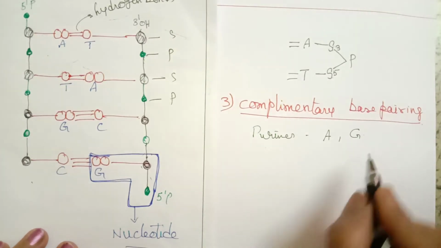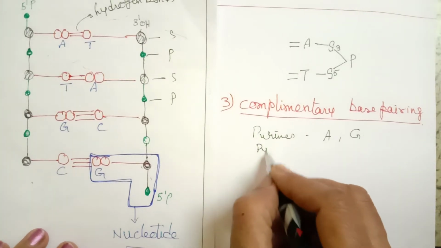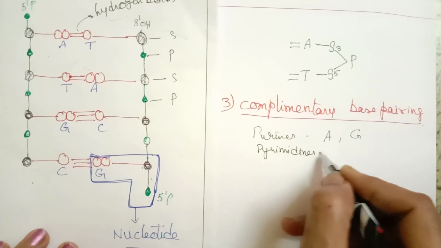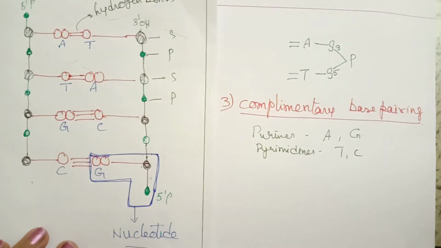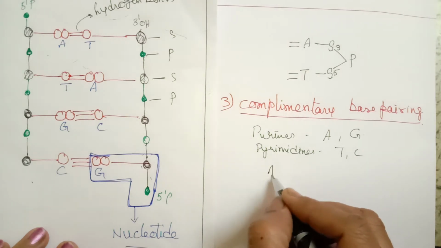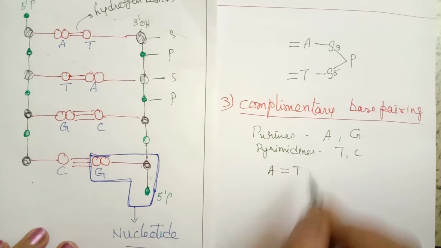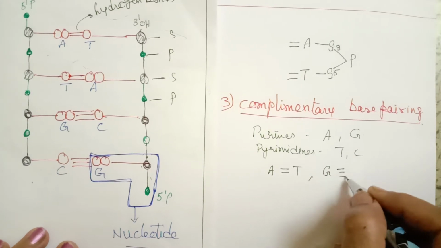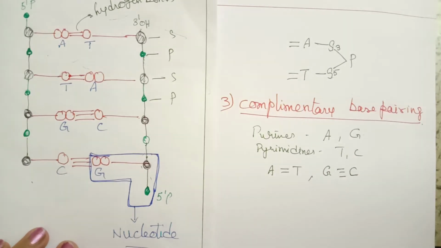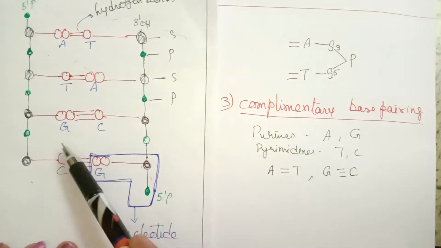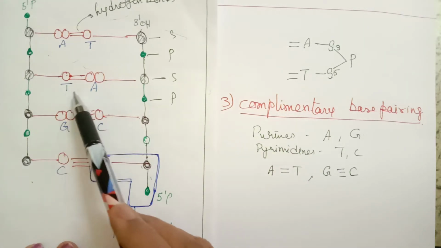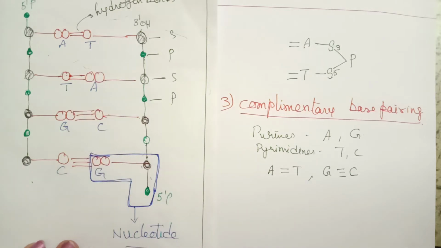Pyrimidines are thymine and cytosine. So adenine always binds with thymine by two hydrogen bonds, and guanine always binds with cytosine by three hydrogen bonds. That's what is shown here. Guanine, cytosine or adenine, thymine. These are the hydrogen bonds.